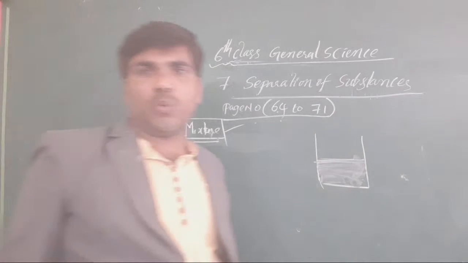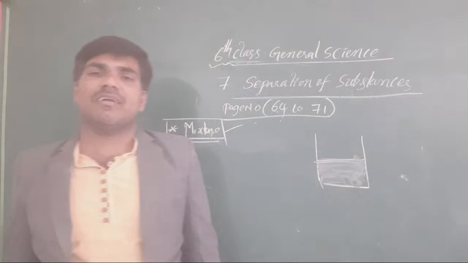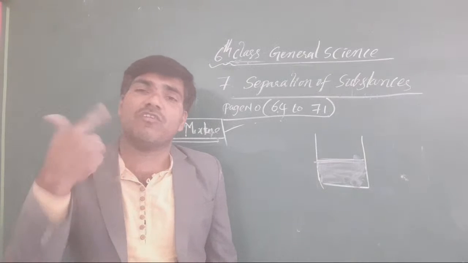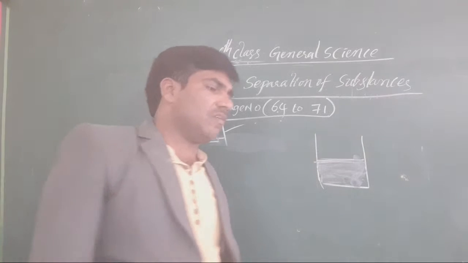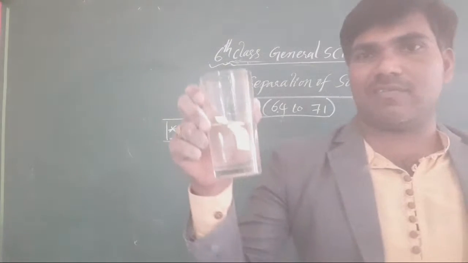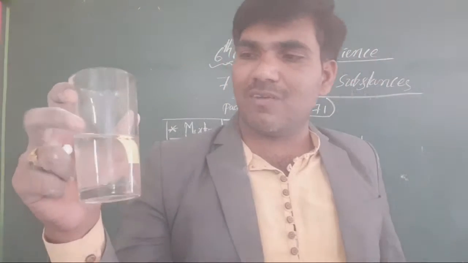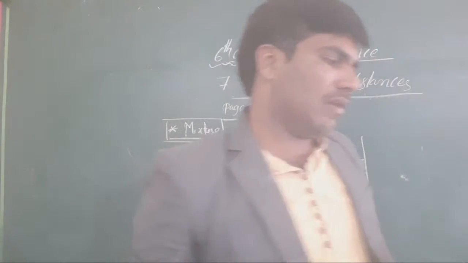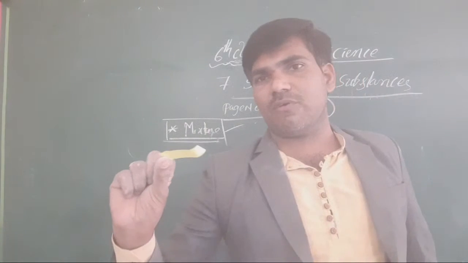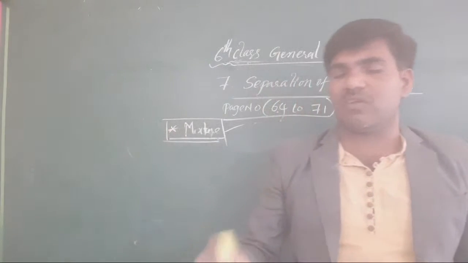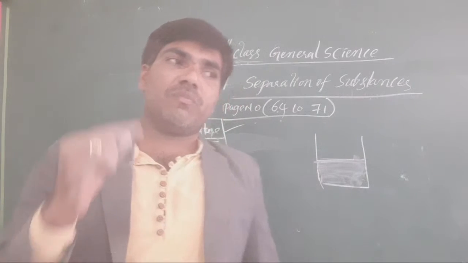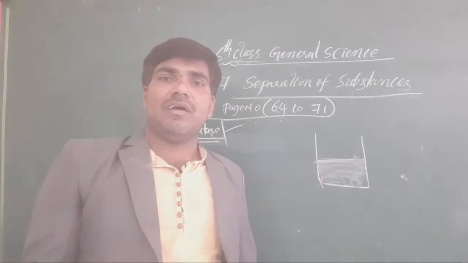Very good doubt: what is the difference between materials and mixtures? A material is made by one substance only. Suppose it is glass, that is a glass material. Water is a material. And this paper is a material. It may contain only one substance. Clear or not, all of you? Made by one substance only.